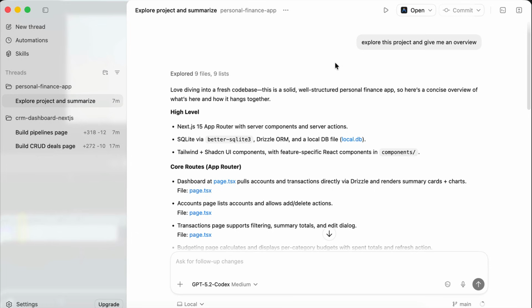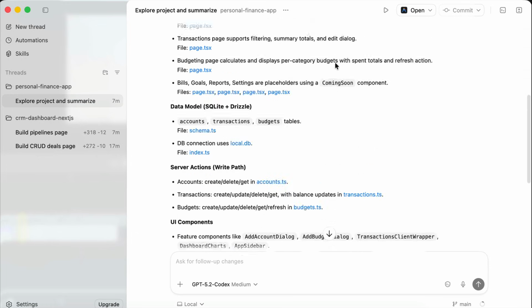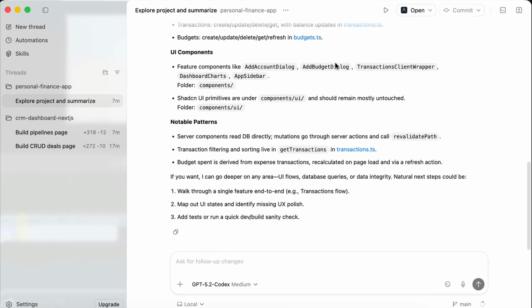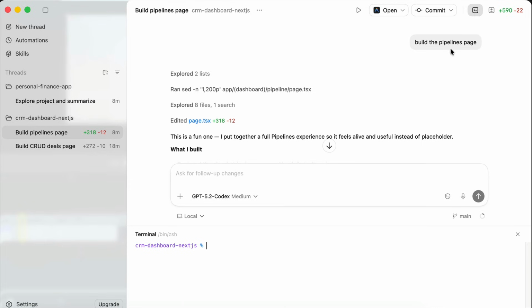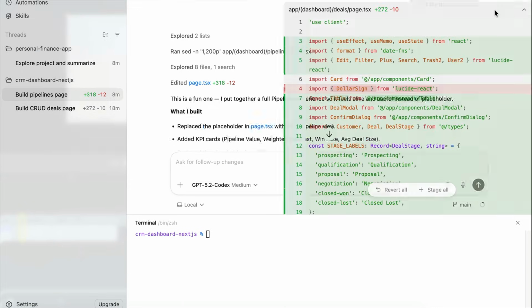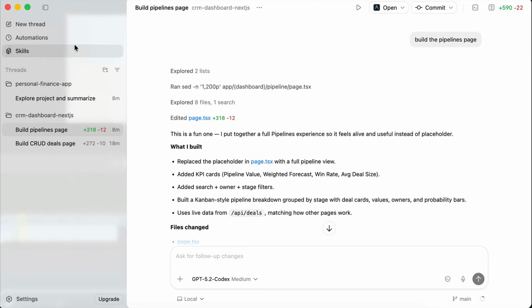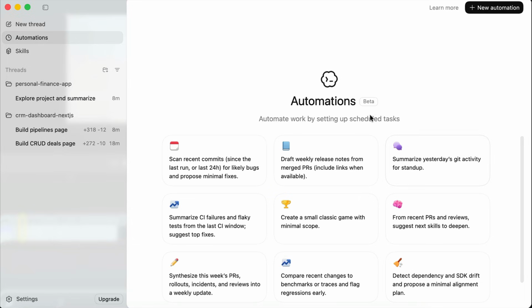So yeah, that's how you can use Codex to run multiple AI agents and rapidly build your software projects. This app is a great addition to the Codex CLI as it comes with a lot of useful features like IDE integration, one-click commit, push and pull request creation, plus a clean diff view where you can review changes and request edits. It also introduces a new automation feature that looks really useful.